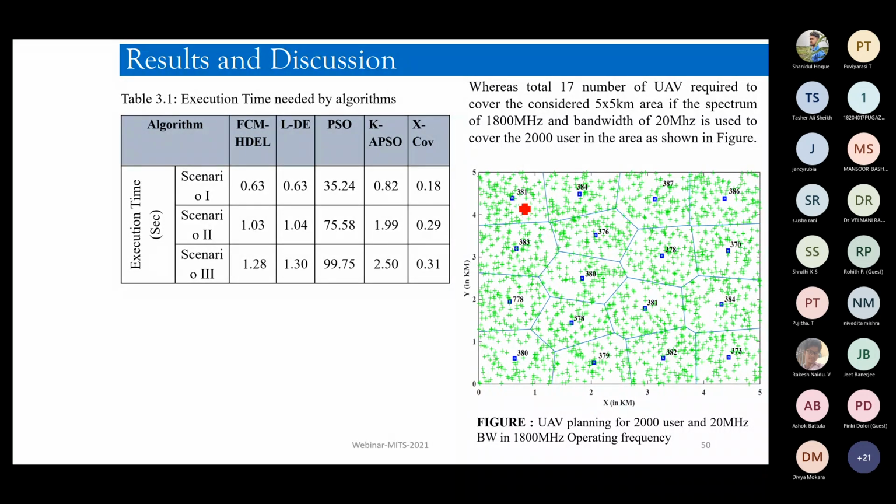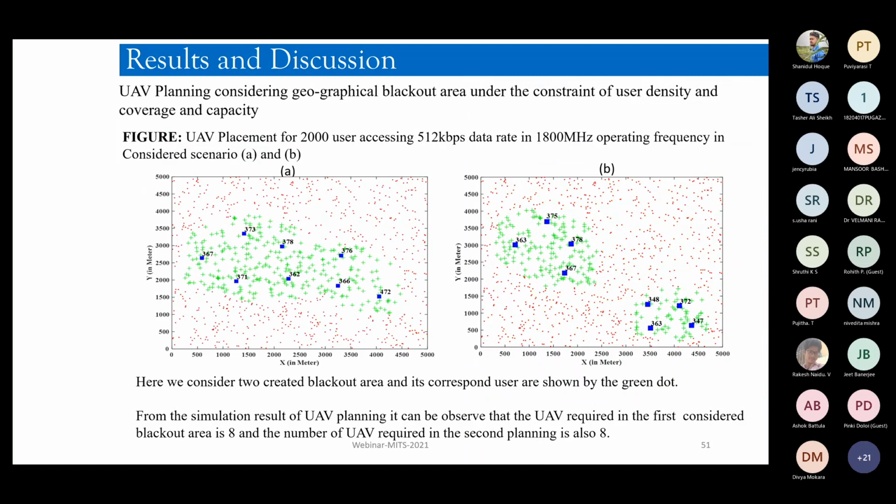So this algorithm gives us an optimal 3D deployment of these UAVs under this situation, where we have used 2000 users. The experimentation is done with 20 megahertz bandwidth in an area of 5 by 5 kilometers, and the band was 1800 megahertz. So there are 17 UAVs required to cover this entire area for this particular case.